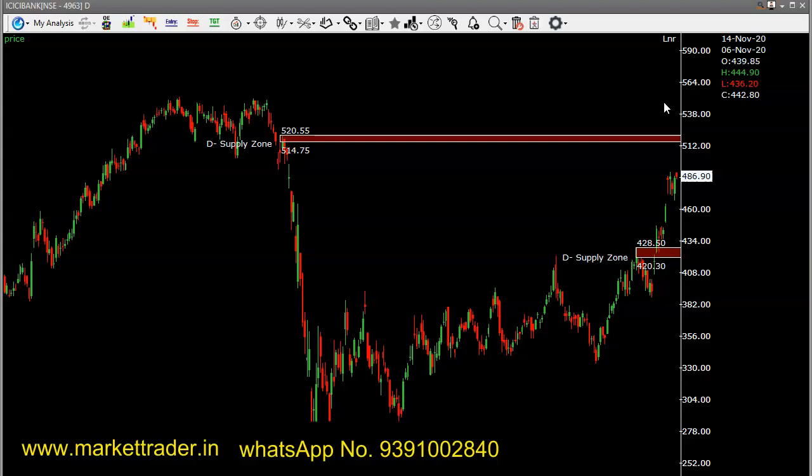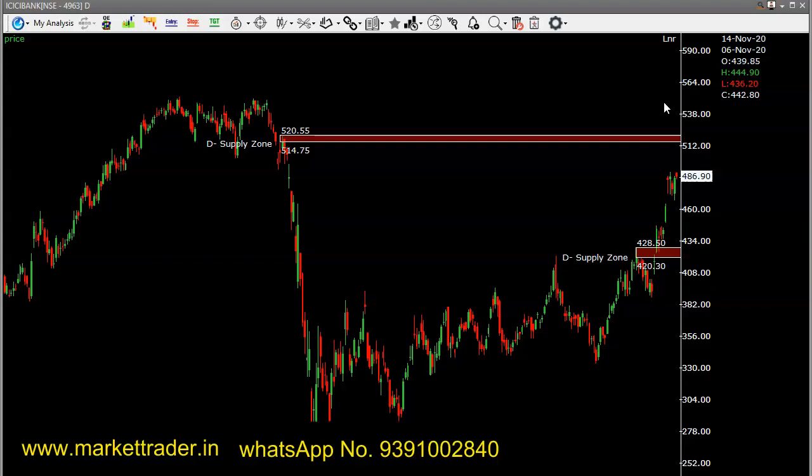So two banking stocks, one is Axis Bank and the other ICICI Bank. Both are in upside momentum, buy on dips only. Any small correction, we can go for a long entry, keeping a stop loss and aim for a higher target of 520 for the ICICI Bank. So this way we can have a trade plan every day, and on a positional basis we can make decent money, keeping a strict stop loss and aiming for higher targets.